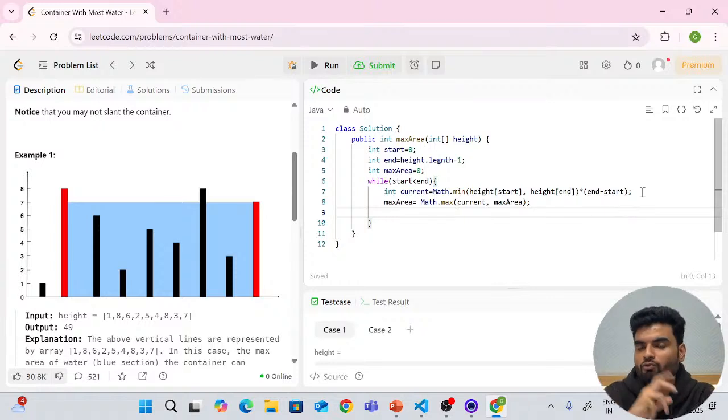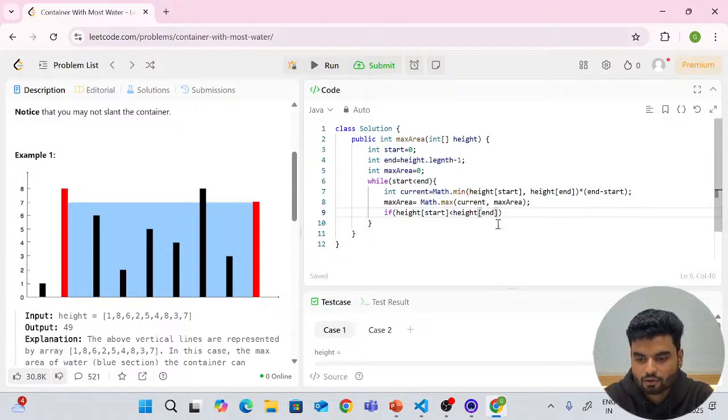Now which pole should you remove to take another value? So that will be based on a condition. The condition is that if the height of start is less than the height of end, right?